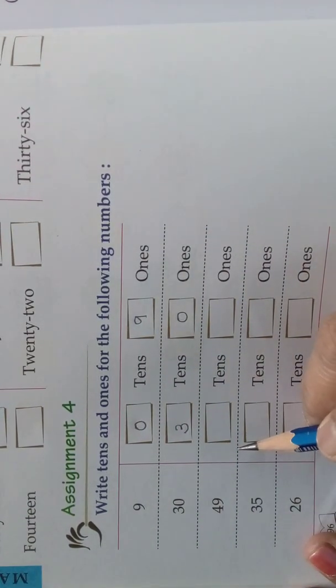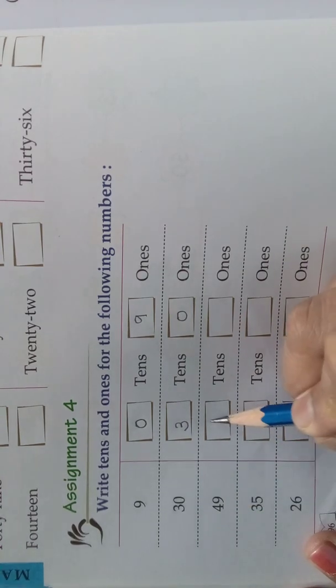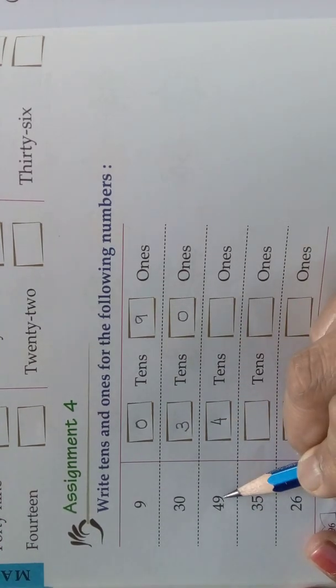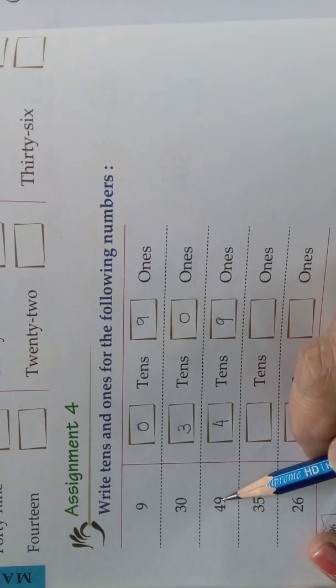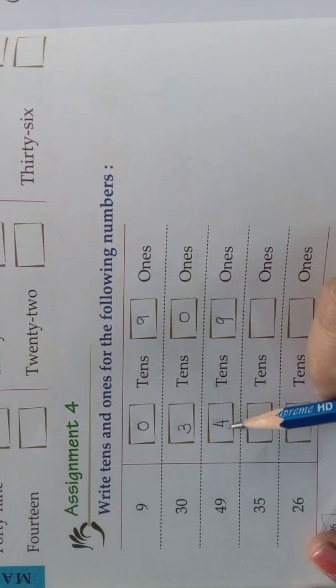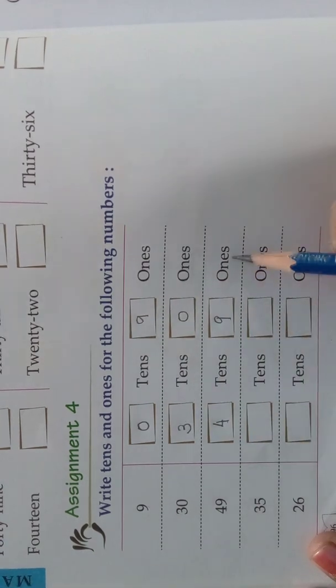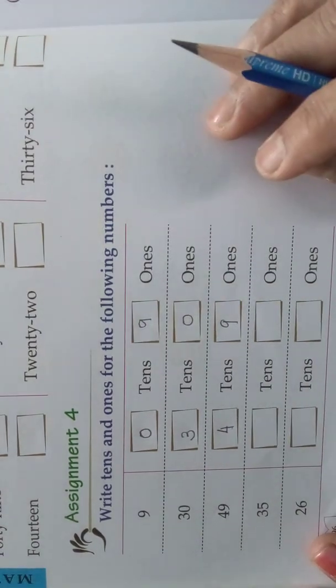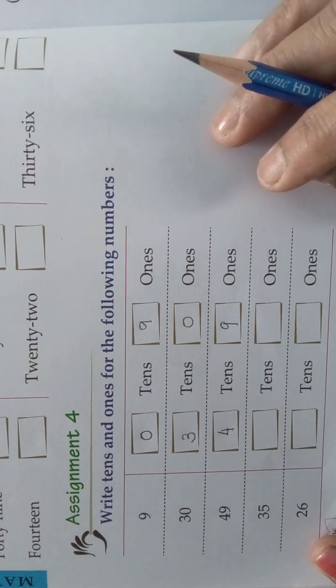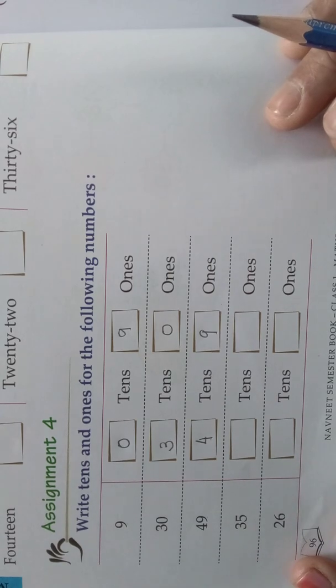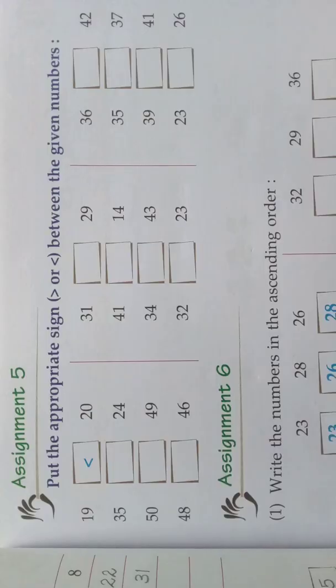49. Okay. How many tens are there? 4 tens are there. How many ones are there? 9 ones are there. So this is the tens place, this is the ones place. 4 tens and 9 ones makes 49. Understood? So in this way you do the remaining sums. Okay, children. Come, we'll go to the next page.